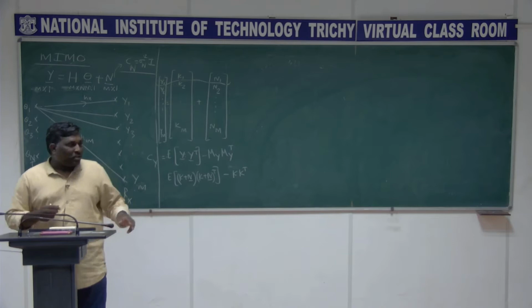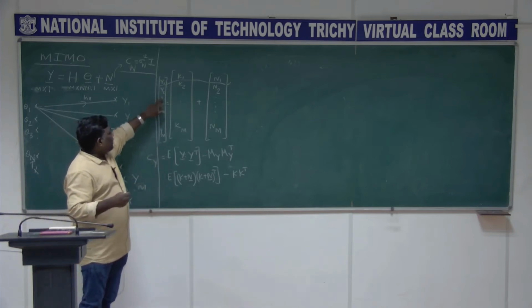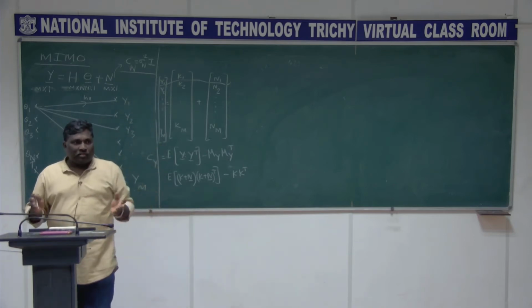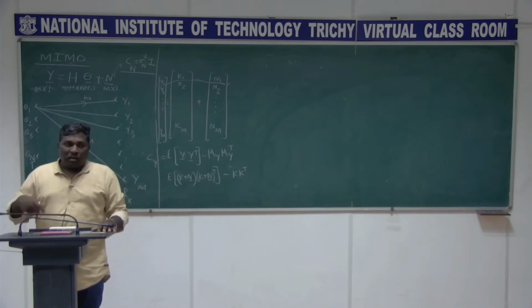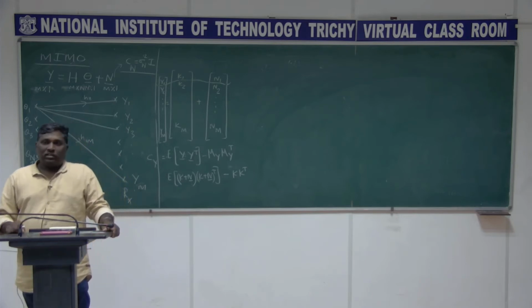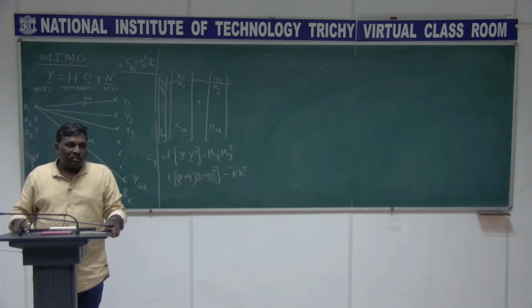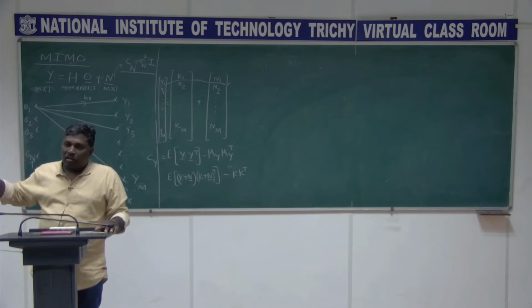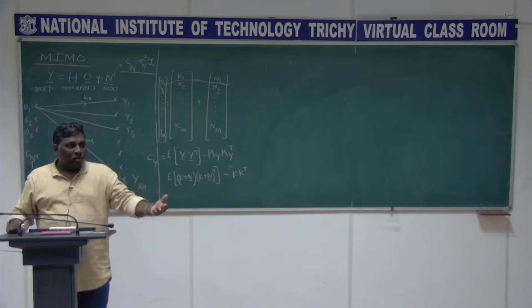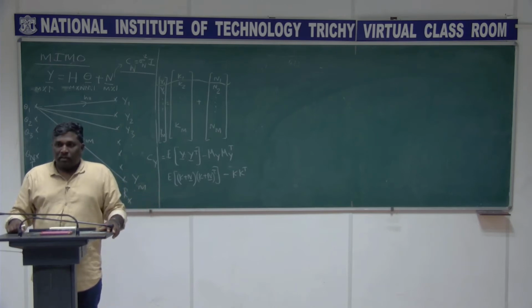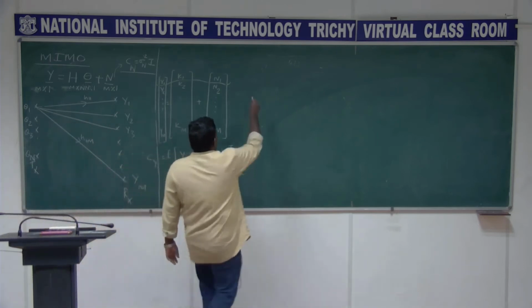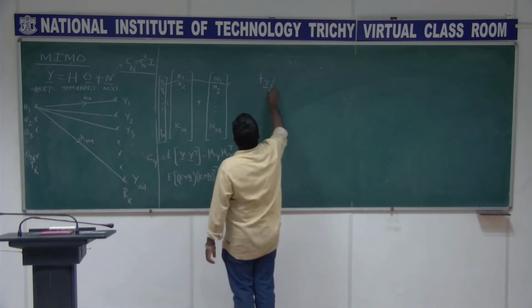In fact, we know that the variances of y1, y2 are not going to change. They are going to have that same variance sigma n square, with a diagonal covariance matrix. So what we found is that this random vector y has a multivariate Gaussian density function with a diagonal covariance matrix, whose diagonal elements are all sigma n square, the same as your noise. With that I can write the likelihood function, f of y given theta.